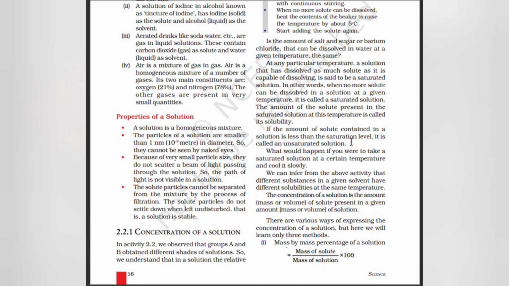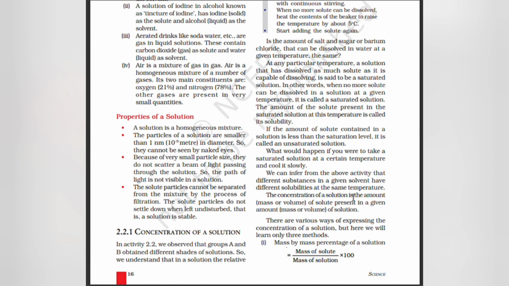If the amount of solute contained in a solution is less than that of the saturated level, it is called an unsaturated solution. What would happen if you were to take a saturated solution at a certain temperature and cool it slowly?